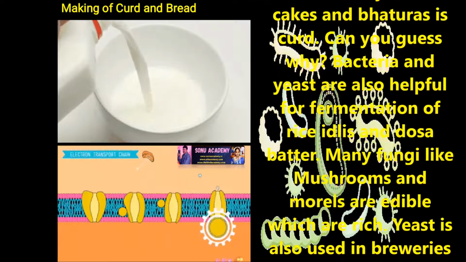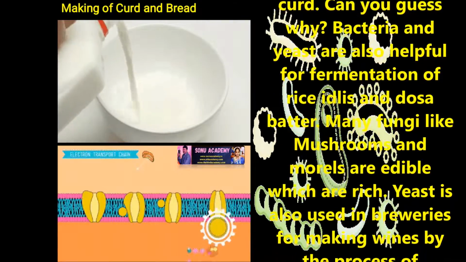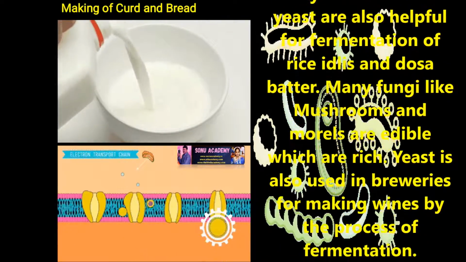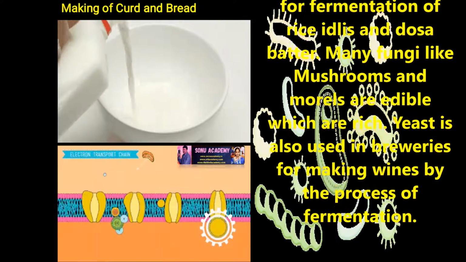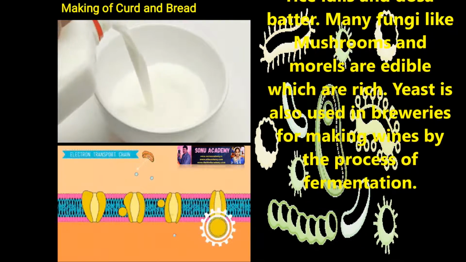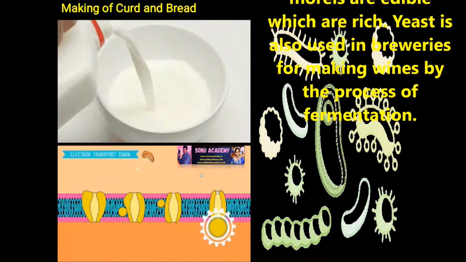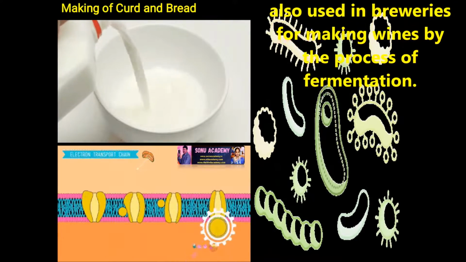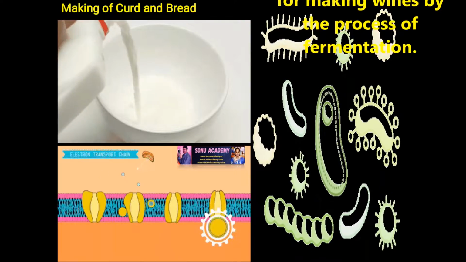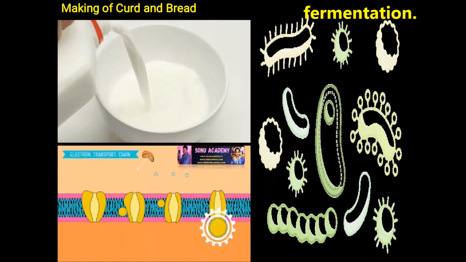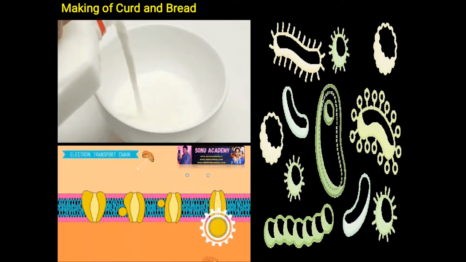Can you guess why? Bacteria and yeast are also helpful for fermentation of rice, idli and dosa batter. Many fungi like mushrooms and morels are edible, which are rich. Yeast is also used in breweries for making wines, in the process of fermentation.